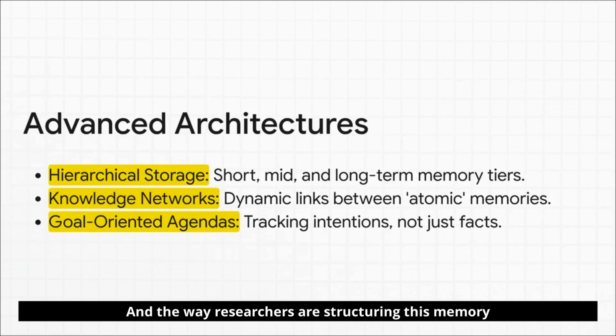And the way researchers are structuring this memory is pretty fascinating. Some are building what's called hierarchical storage, just like a computer's file system, with short-term, mid-term, and long-term memory. Others are using ideas from a note-taking system called Zettelkasten to create this dynamic web of tiny, interconnected atomic memories. This actually lets the AI find new connections it wasn't explicitly taught. And maybe the coolest part?